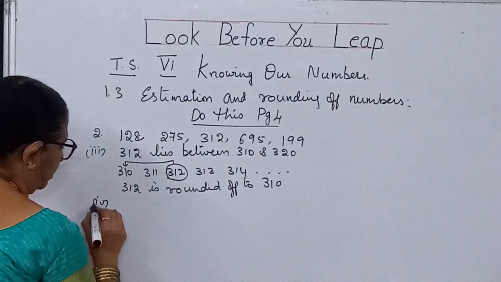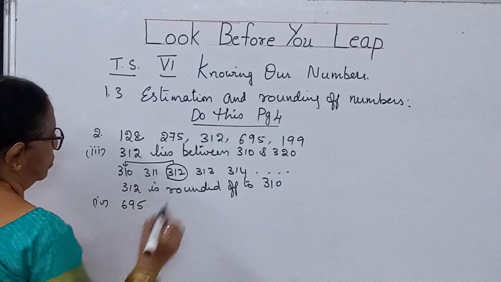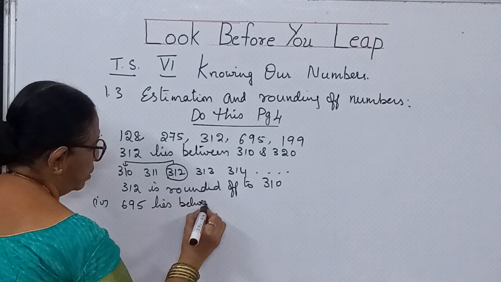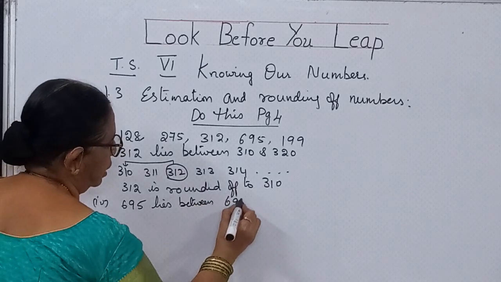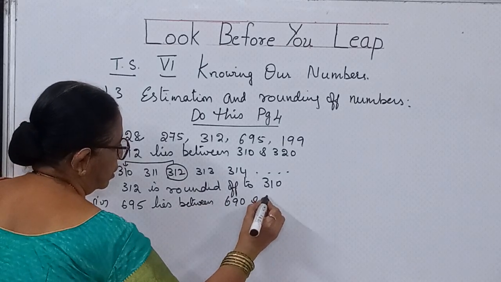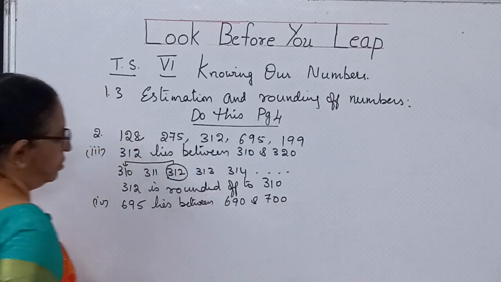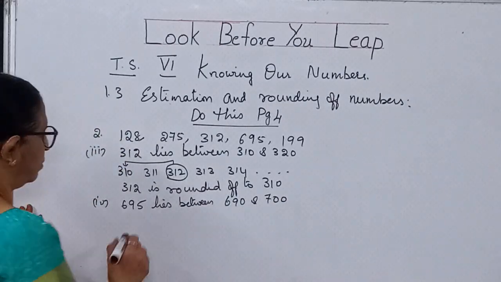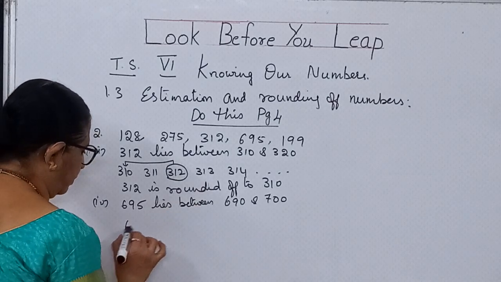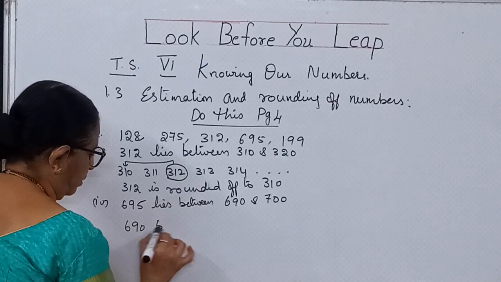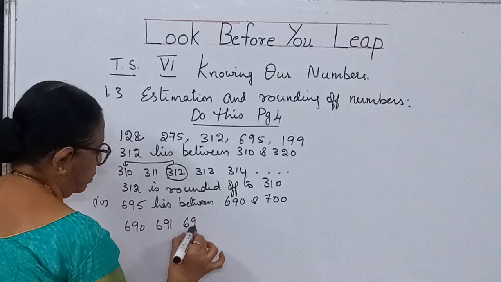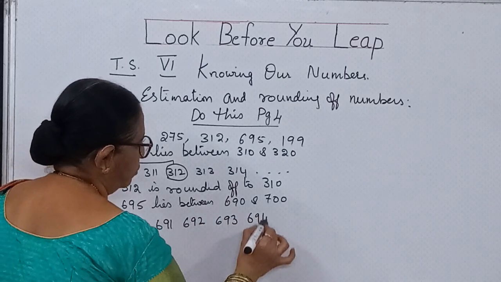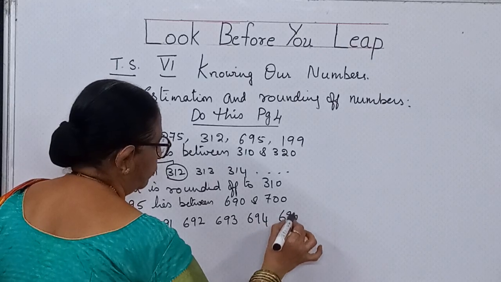Now the fourth bit is 695. 695 lies between 690 and 700, children. 95 means up to 700. So when you write 690, 691, 692, 693, 694, 695.